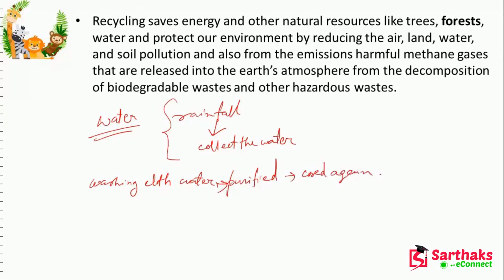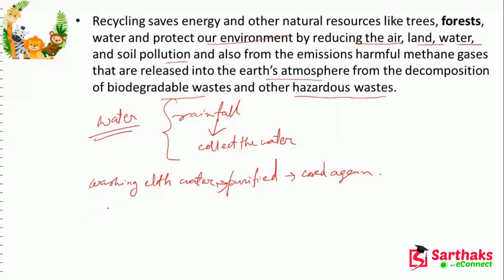Okay. So we can protect our environment by reducing the air, land, water, and soil pollution, and the harm to Earth's atmosphere from the decomposition of biodegradable waste and other hazardous waste also.